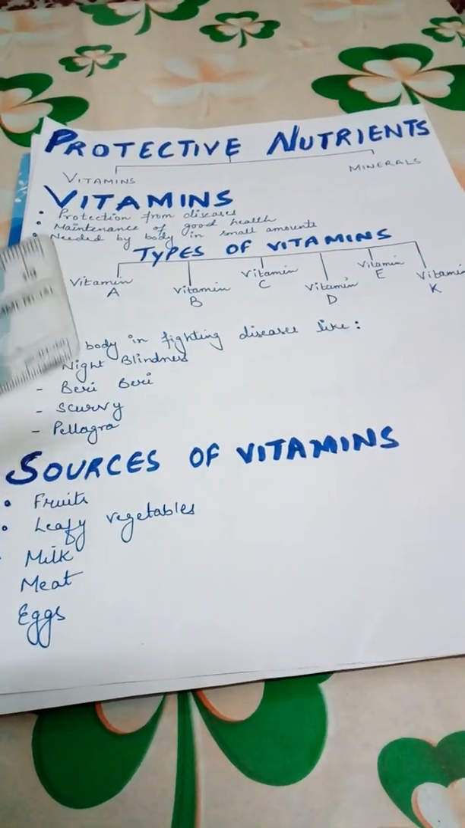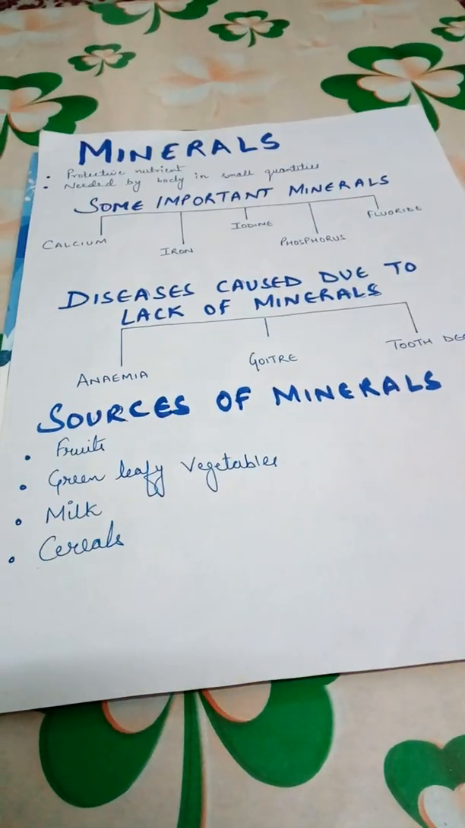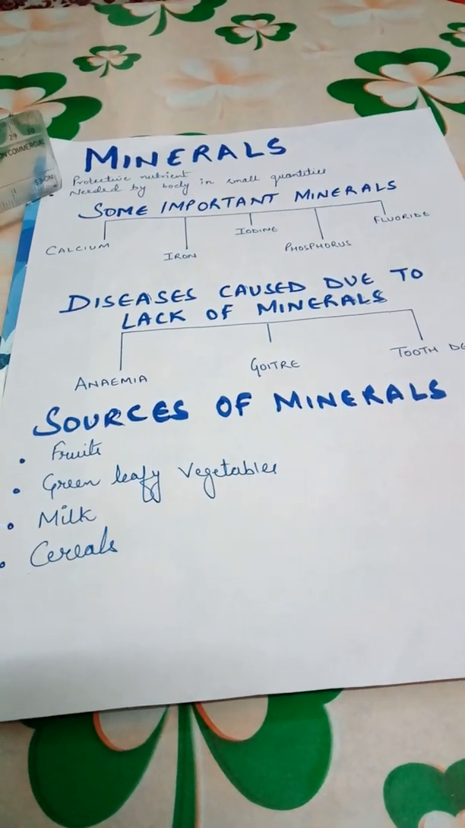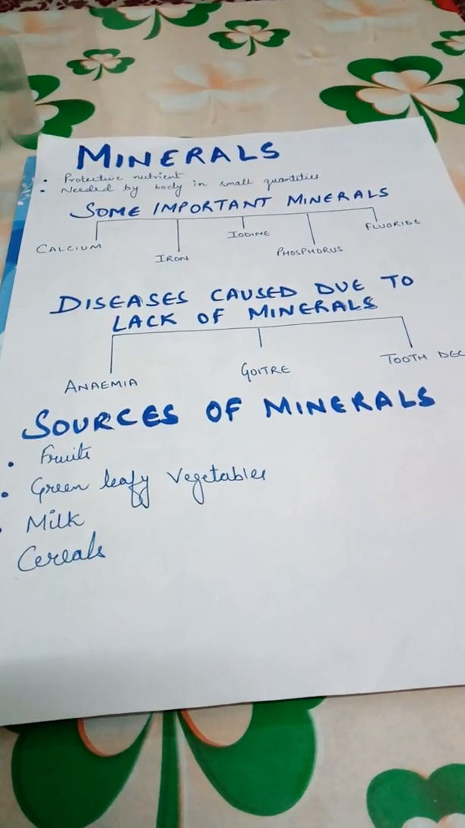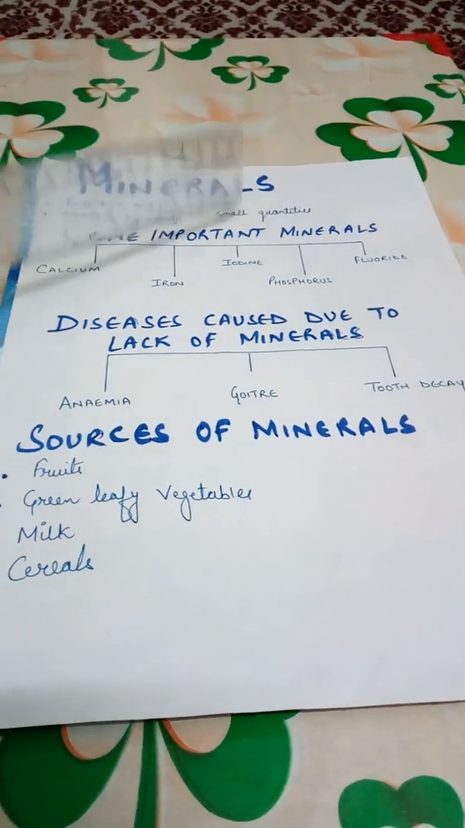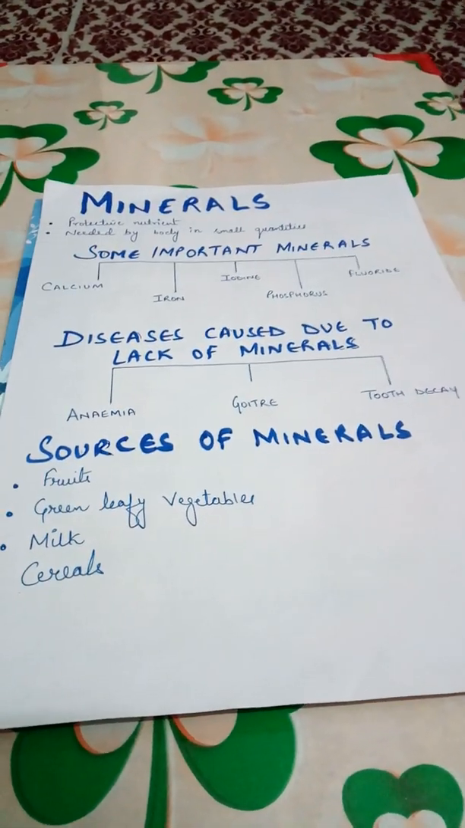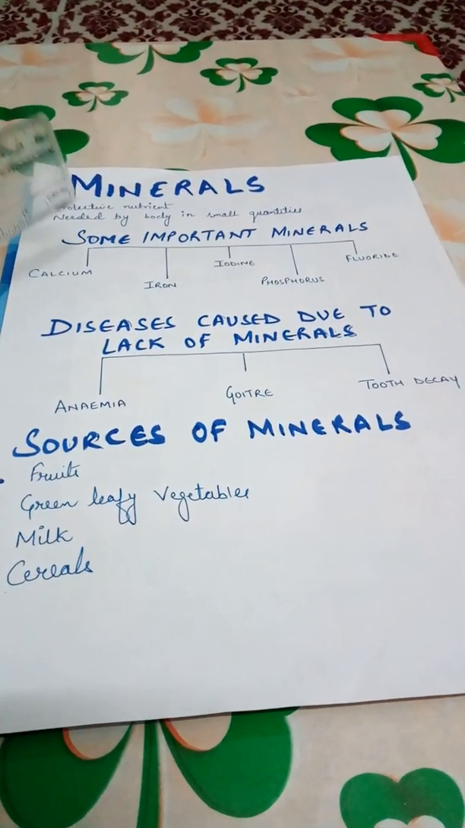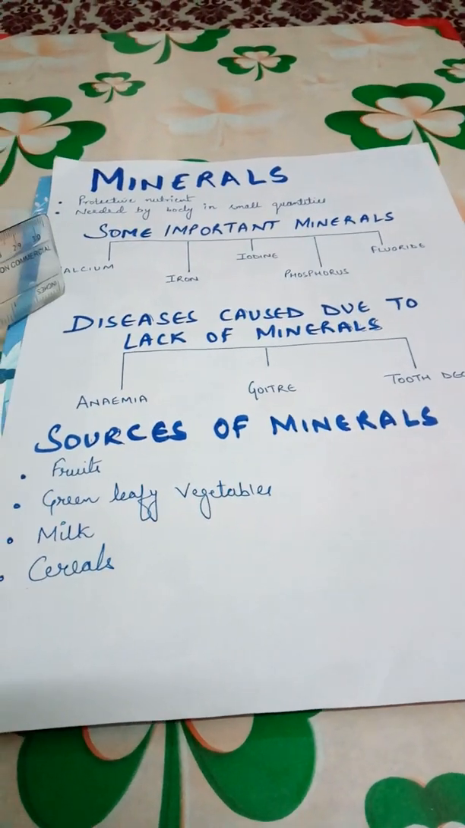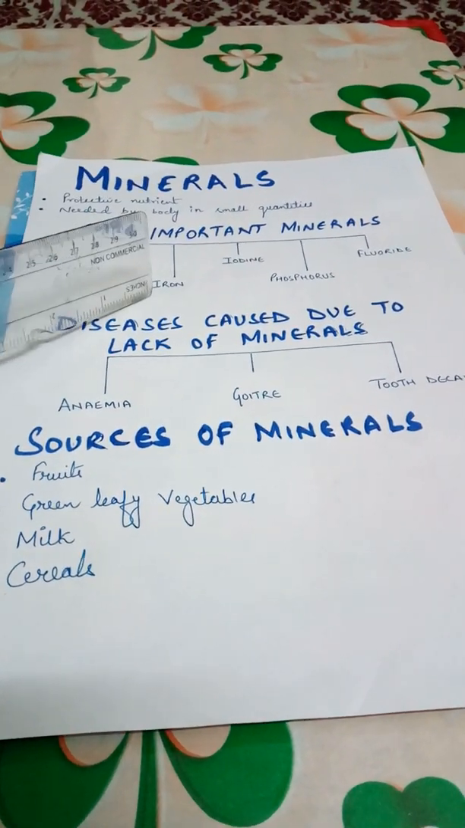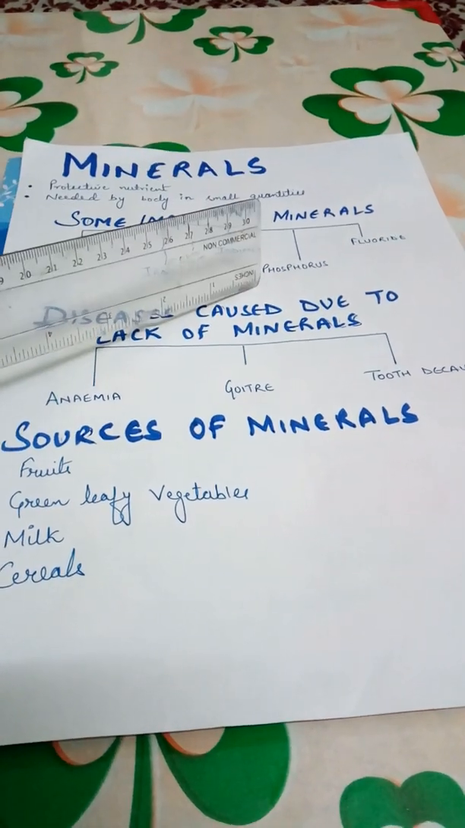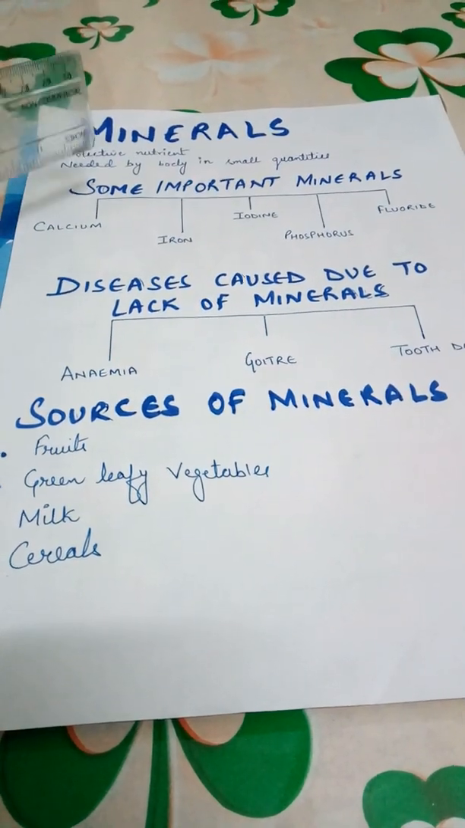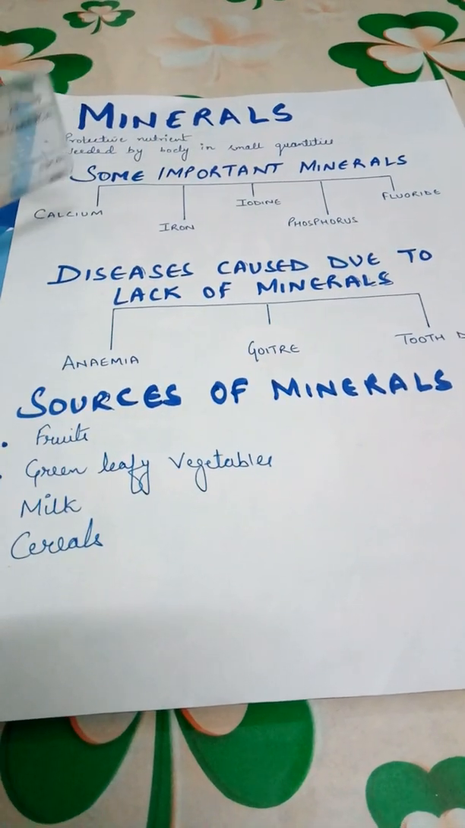Now let's move on to the next protective nutrient, which is minerals. Minerals again are protective nutrients and are needed by the body in small quantities. Now there are different minerals which are needed by our body. Some of them include calcium, iron, iodine, phosphorus and fluoride. All these are some of the important minerals which we need.